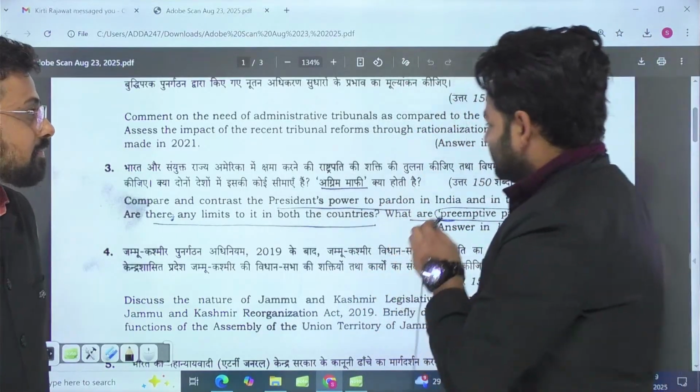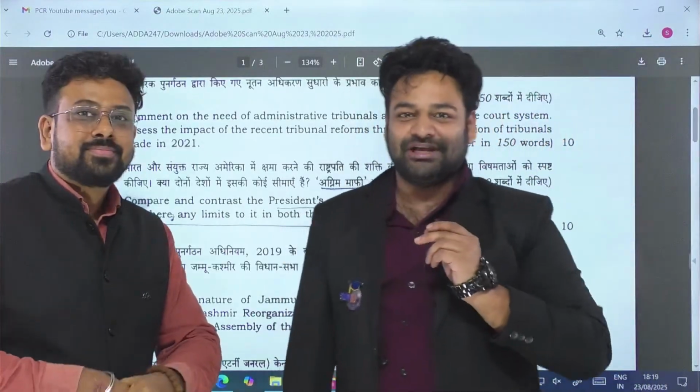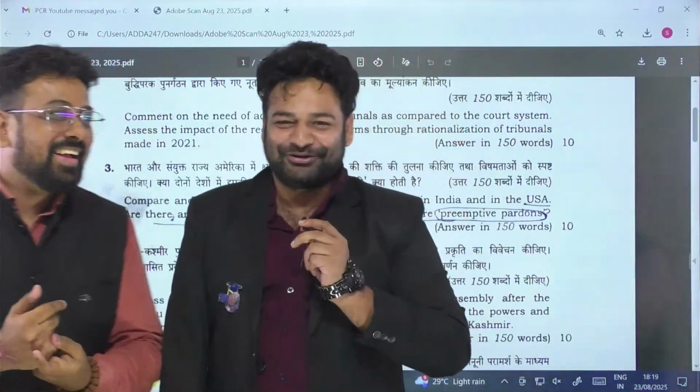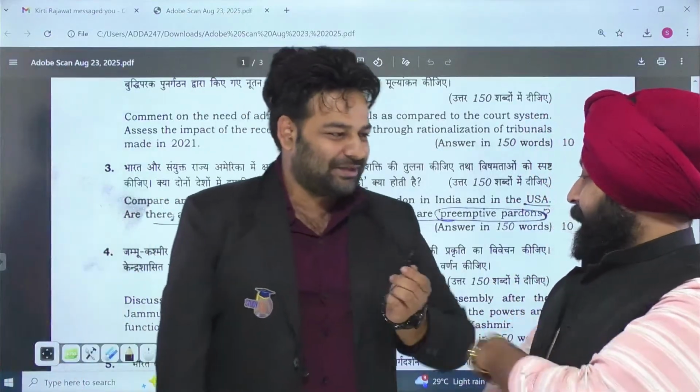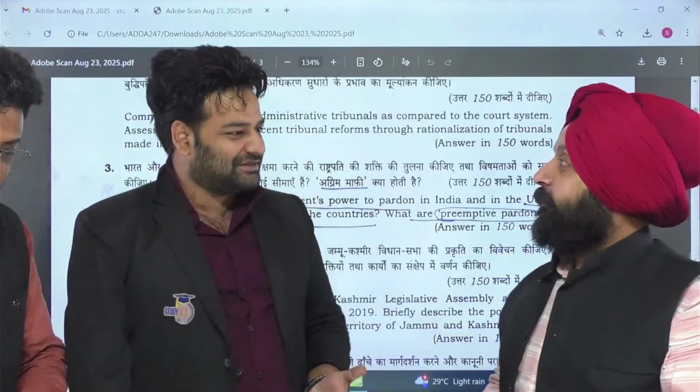compare and contrast the president's power to pardon in India and US. Once again, the very same meme shall be quoted here. America kya kehta tha? Kaun hai tu? And today we ask America, tu kaun hai, right? So Vishal sir, what's your opinion on this type of question, when they are specifically targeting the question on comparison?